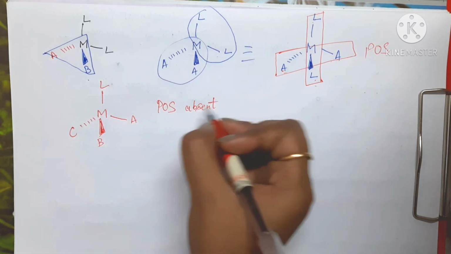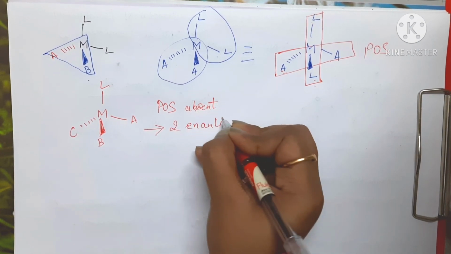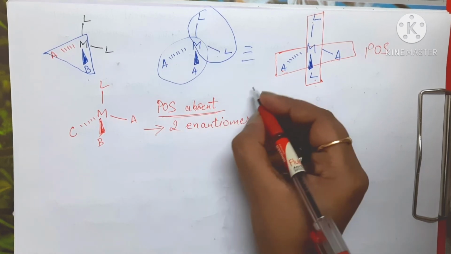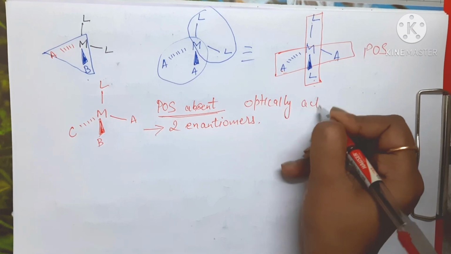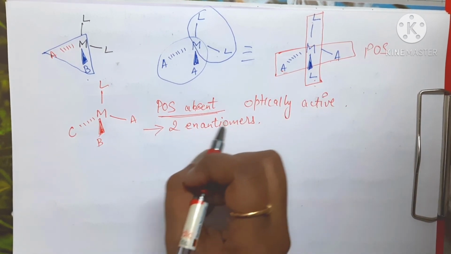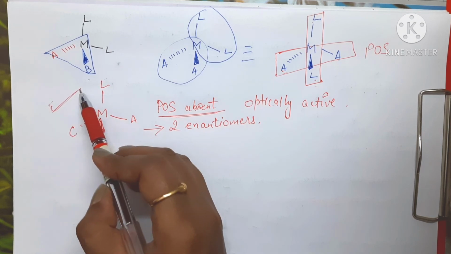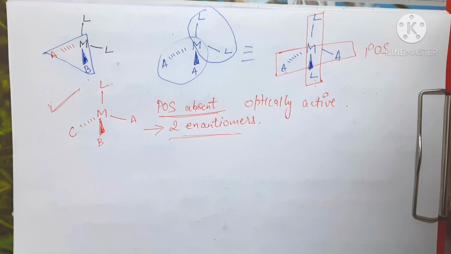So POS is absent, so it will show two enantiomers, and definitely if POS is absent, then the compound is optically active. Amongst the tetrahedral complexes, this is the only compound we have found which is optically active and showing two enantiomers, right? So these are the various cases of tetrahedral complexes having unidentate ligands.